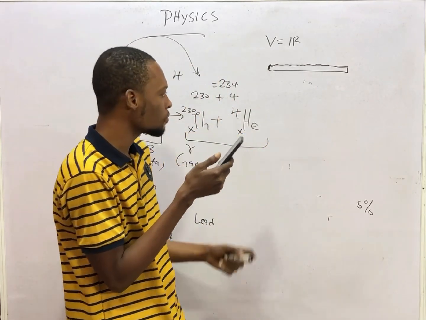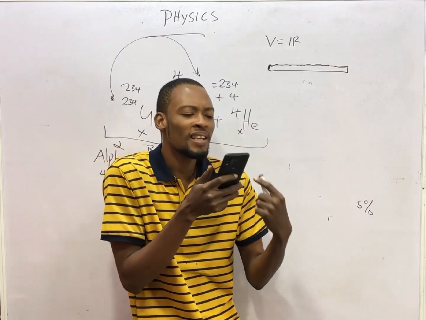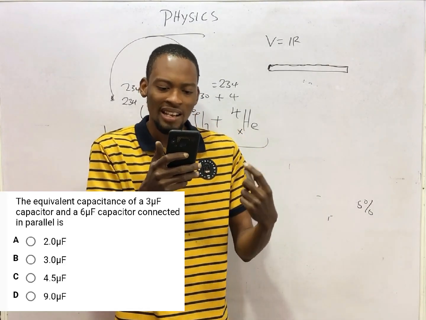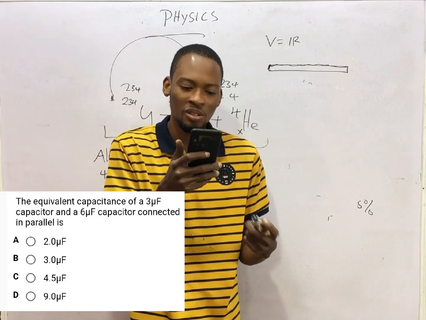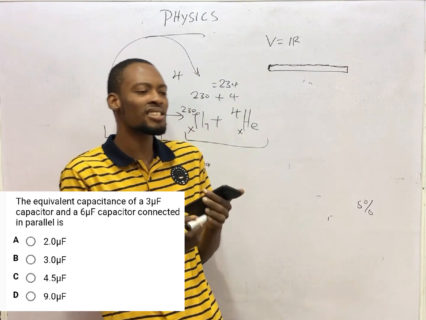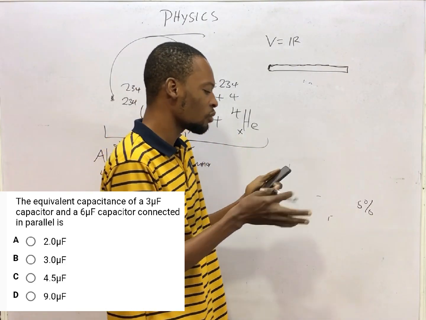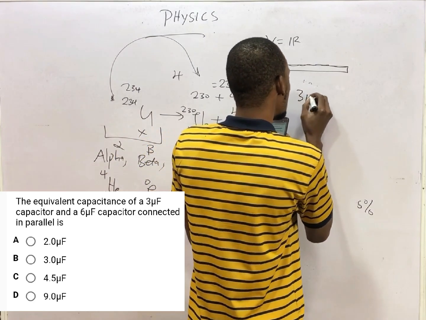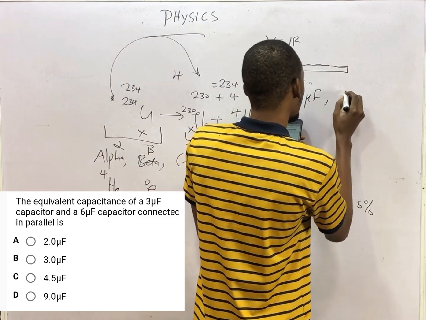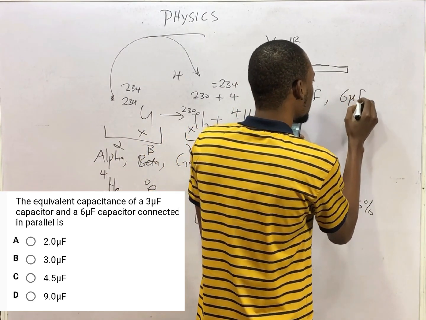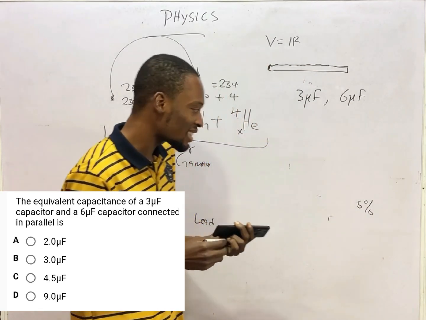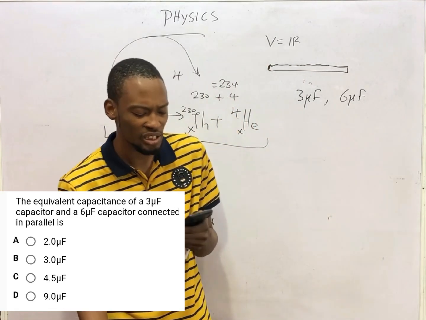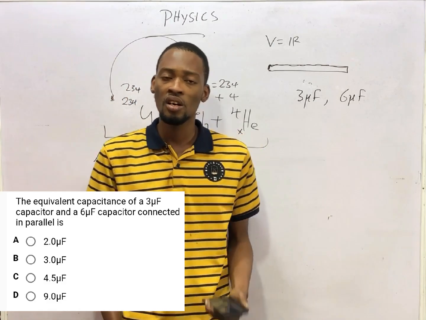And look at this question. The equivalent capacitance of a 3 microfarad capacitor and a 6 microfarad capacitor connected in parallel is dash. We are given two capacitors. One of them is 3 microfarad and the other capacitor is 6 microfarad. And we are told that these capacitors are connected in parallel.